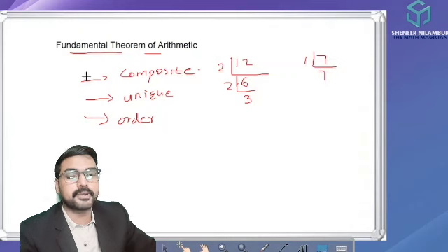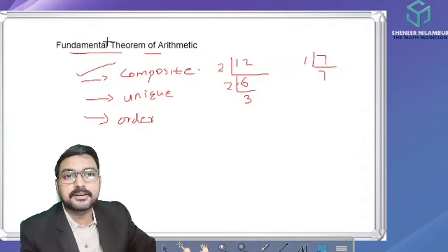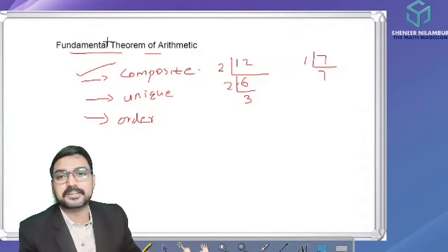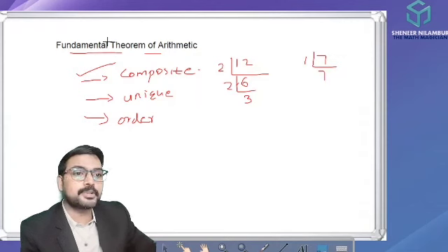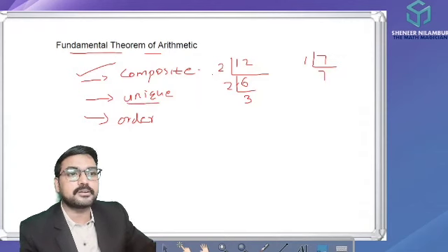That is the first point in this theorem, the fundamental theorem of arithmetic. What is the first point? Every composite number can be factorized. The second point: this factorization is unique. Unique means one and only one possible way. Here we got two 2's and one 3. The factors are two 2's and one 3.